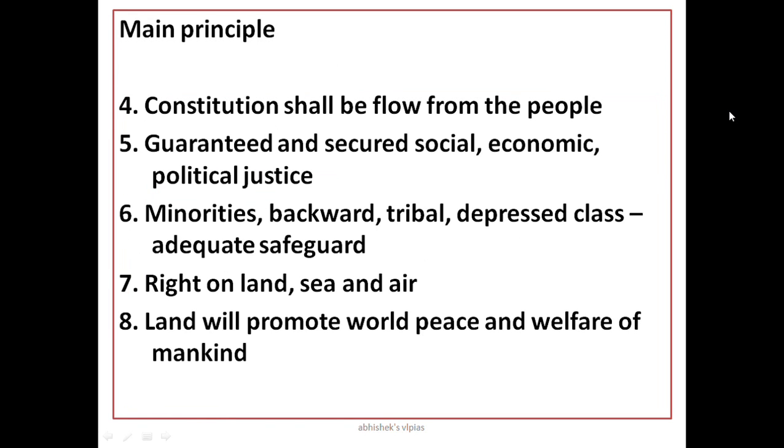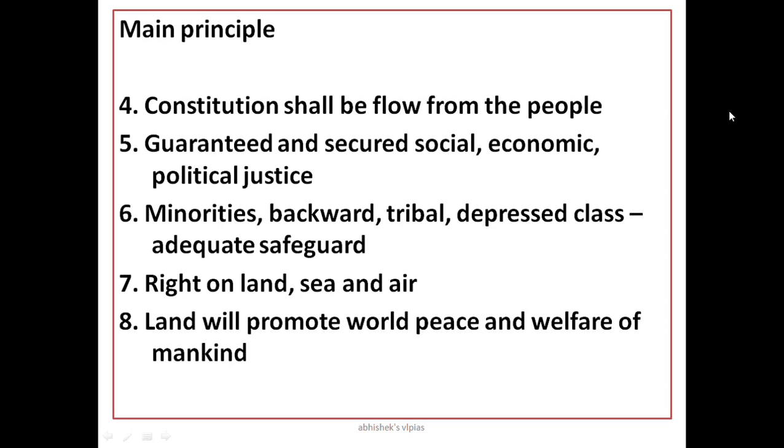And the next principle is the fourth one. The Constitution shall flow from the people. What does from the people mean? This Constitution is based on the people's desires, people's needs, people's suggestions and so on. So the control flows from the people. That's the main highlight. And the next one is to guarantee and secure social, economic and political justice. So we have to guarantee the citizens of India social equality, economic equality, political equality and also justice.